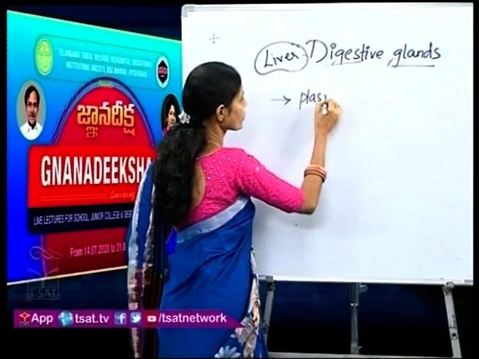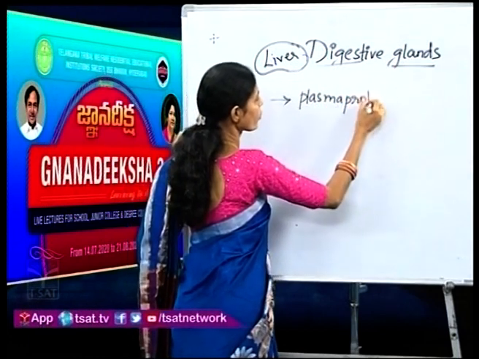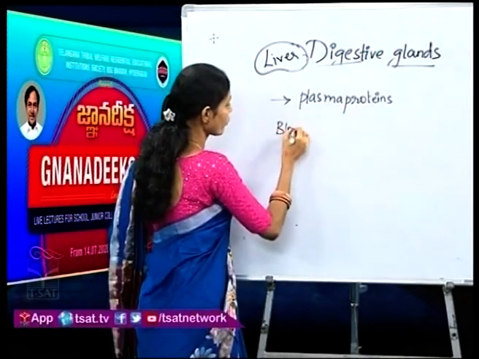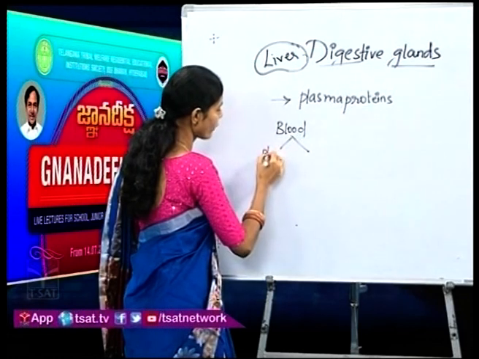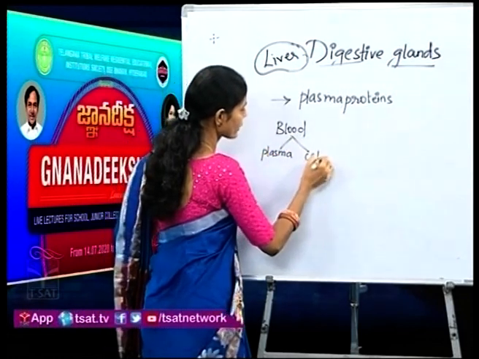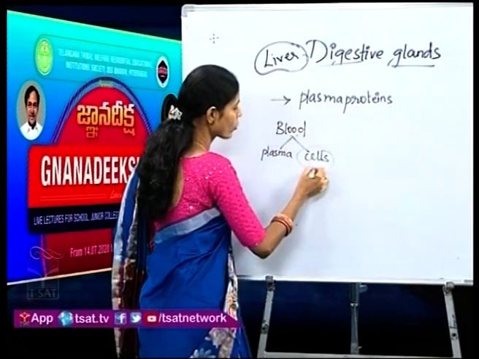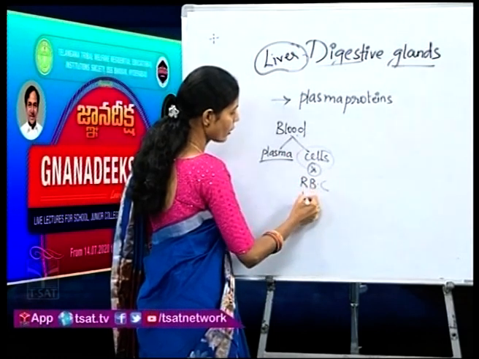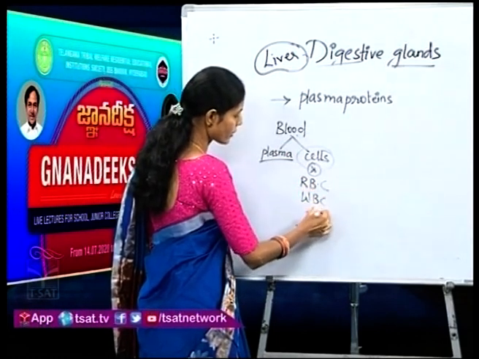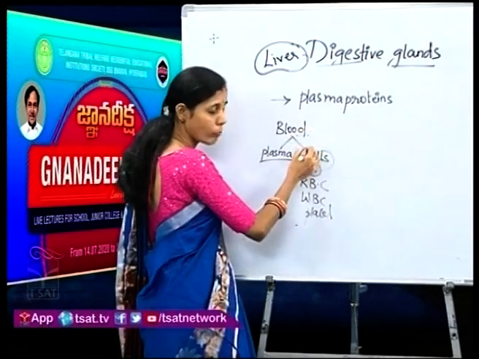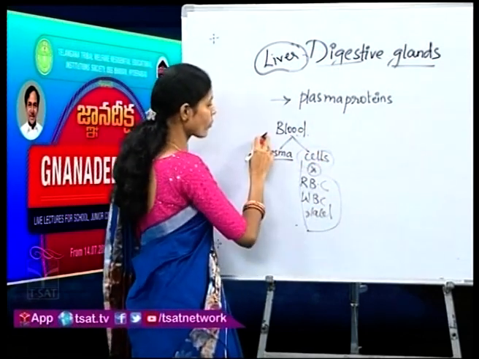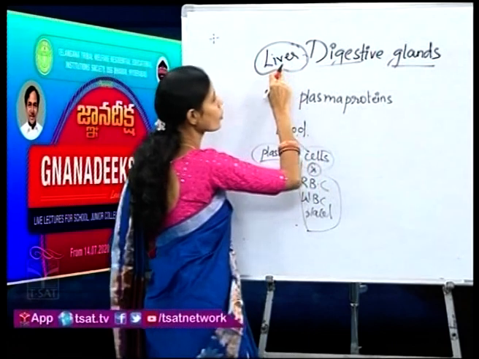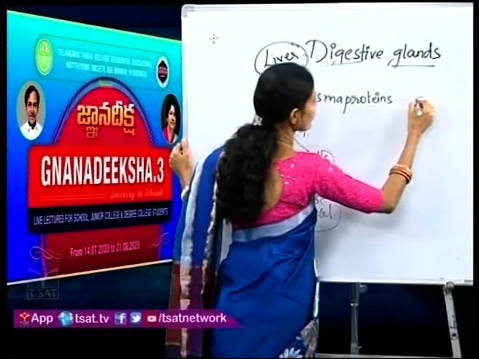The liver produces plasma proteins. You know that our blood has plasma also. Our blood is made up of, do you remember, children? What is the composition of the blood? It has plasma and the cells. The blood without the cells is nothing but the plasma. What are the cells of the blood? RBC, WBC and the platelets. So, when you filter away these cells from the blood, the liquid part which is left is nothing but the plasma. So, plasma proteins are produced by the liver. They are nothing but the globins.